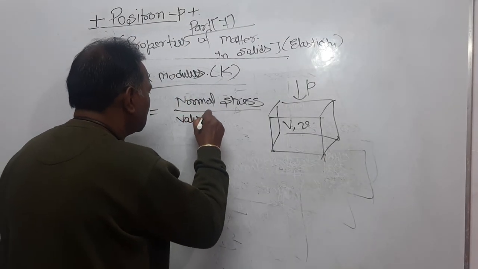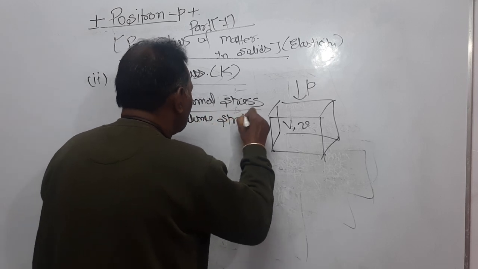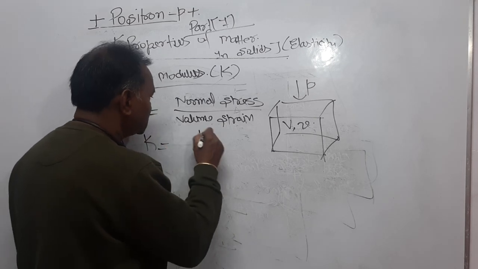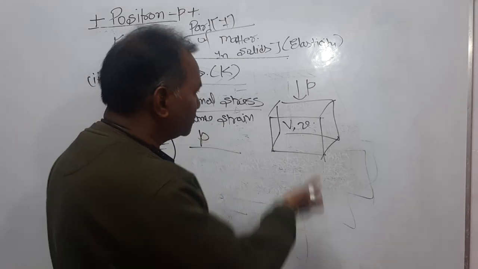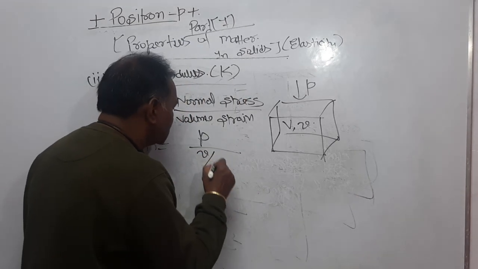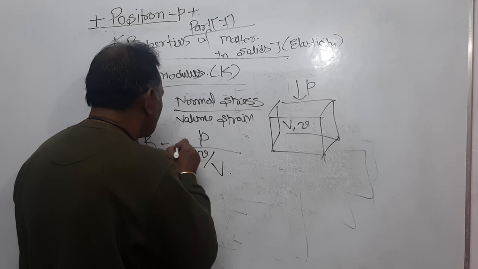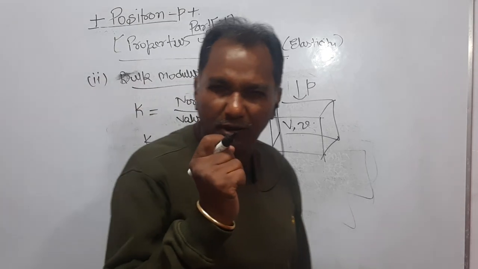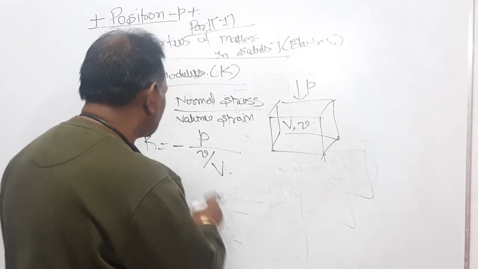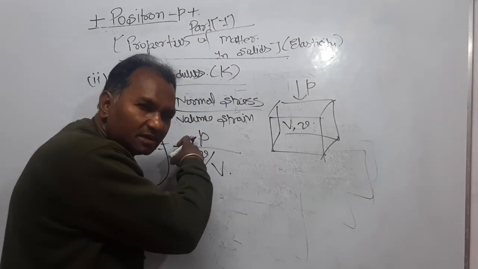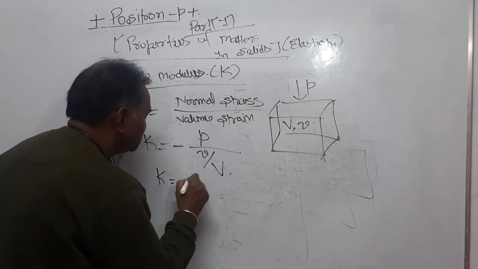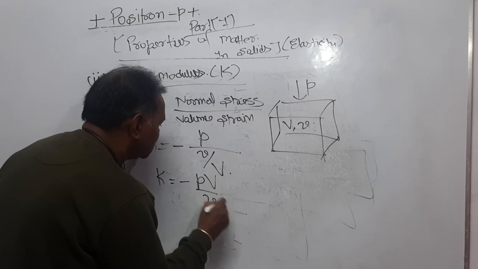Now dear students, look here. Capital K is equal to normal stress, which is denoted by small p, and the volume strain, that is change in volume divided by original volume, and I am putting a negative sign here. Negative why? Simply, if pressure is increased, volume decreases. This represents that if the normal pressure is increased, the volume of the block decreases. So K is equal to minus P capital V upon small v.